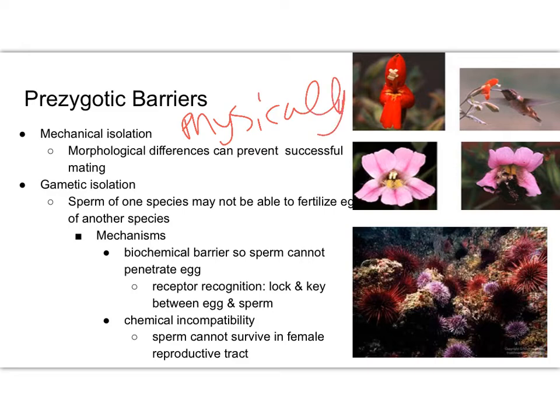So there's a physical issue here that the male and the female do not fit together. Okay, that there is a morphological difference. You can actually see this in these flowers. Okay, so these are two different species of flowers, and so this pollinator right here, this bird, does not pollinate the pink purple flower because of its color, shape, whatever. So because these two flowers look different, have these physical differences, the bird is not going to transfer the pollen from one flower to another.